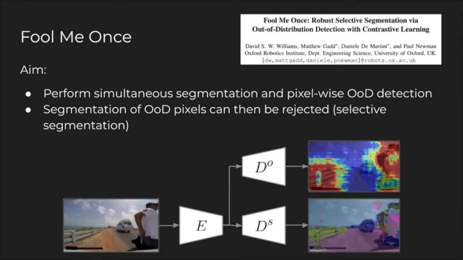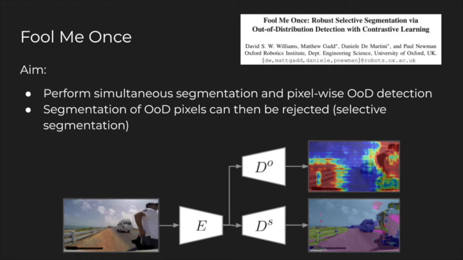This then leads us to our submitted paper. So this work is named Fool Me Once, after the famous expression, fool me once, shame on you, fool me twice, shame on me, to allude to the idea that if we fool a network with unknown classes during training, it's then given the opportunity not to be fooled after deployment.